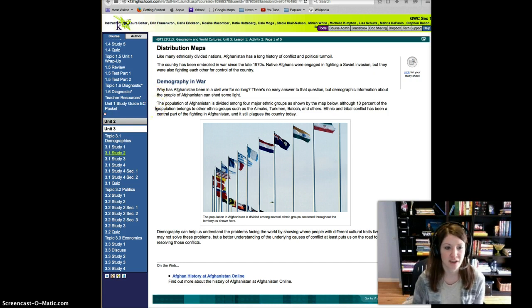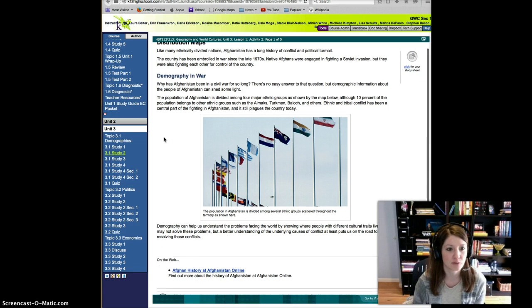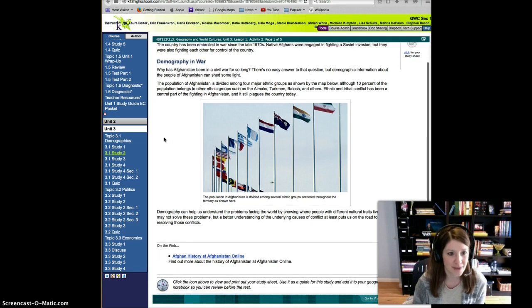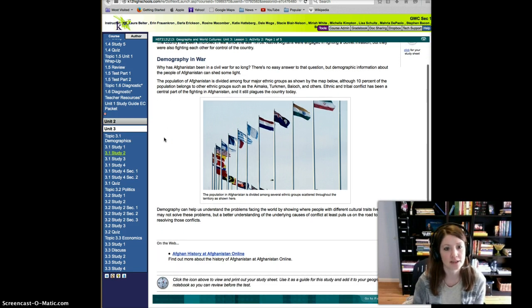The population of Afghanistan is divided among four major ethnic groups as shown by the maps below. Although 10% of the population belongs to other ethnic groups such as the Aimaks, Turkmen, Baluch, and others, ethnic and tribal conflict has been a central part of the fighting in Afghanistan, and it still plagues the country today.